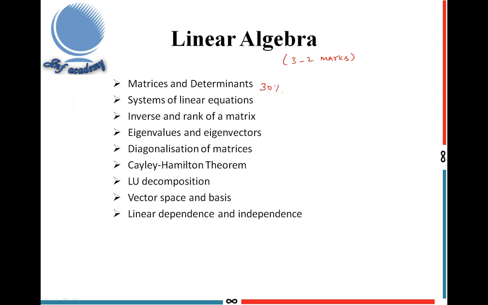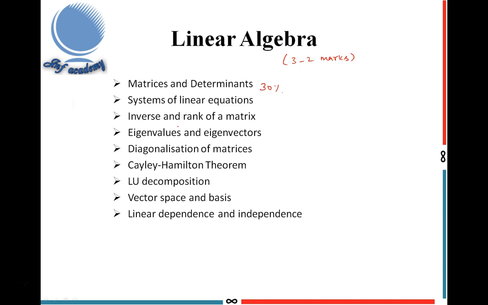Now I will tell the weightage of the matrices and determinants topic in the GATE examination. The GATE exam has 3 to 2 marks questions from the linear algebra topic. Particularly, there is a 30% chance of getting a question from the matrices and determinant subtopic.